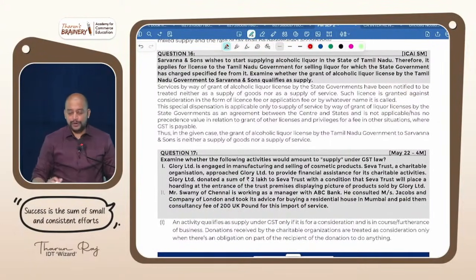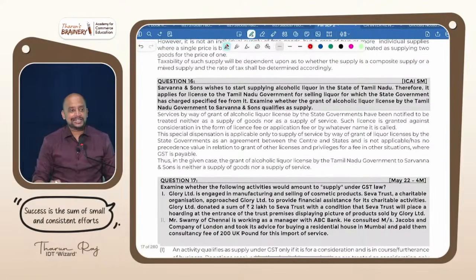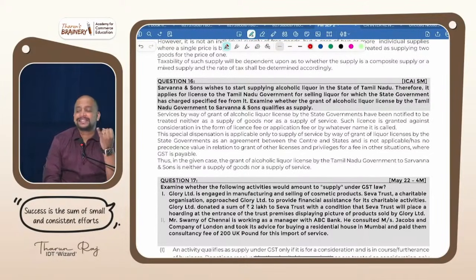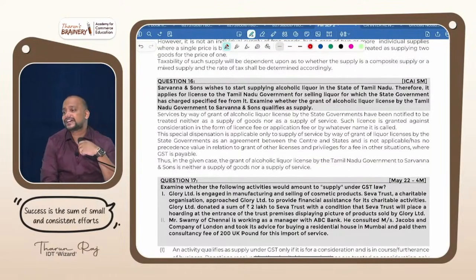There is one more point, grant of liquor license. So in that, sovereign functions, one more activity you need to remember. What are the sovereign functions? Number one, the first sovereign function is panchayat activities. The second sovereign function is municipal activities. The third sovereign function is grant of liquor license. Who will grant the liquor license? State government. The state government will grant the liquor license. That grant of liquor license is also excluded from supply.